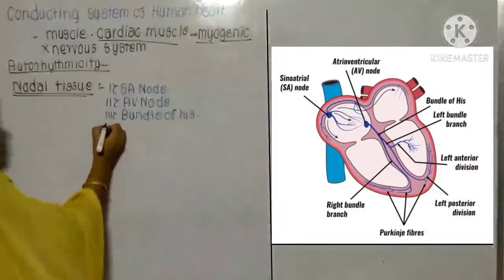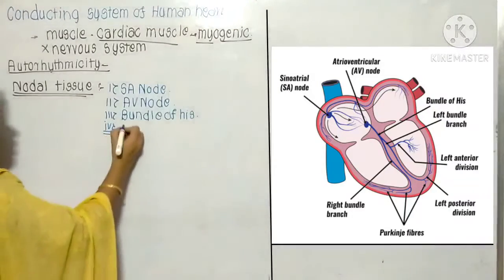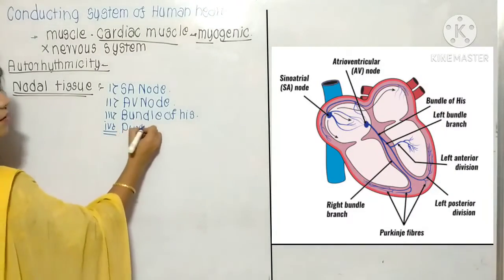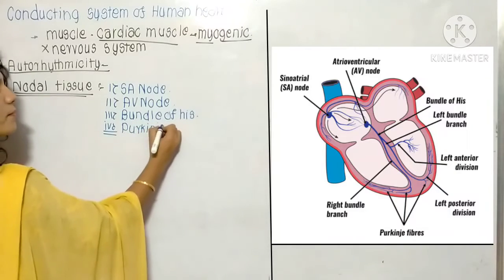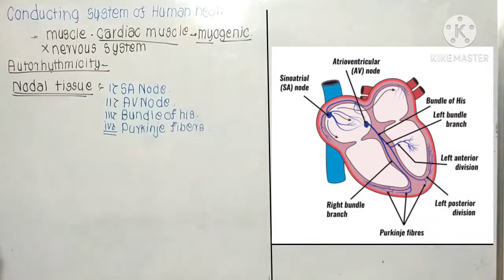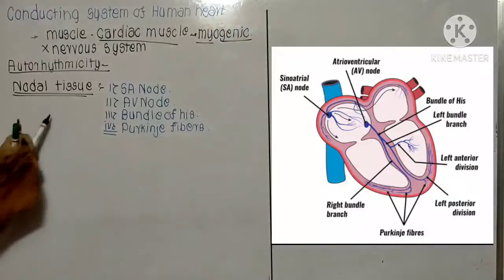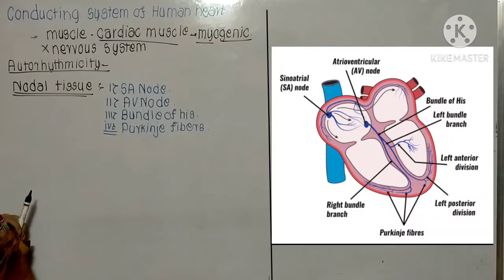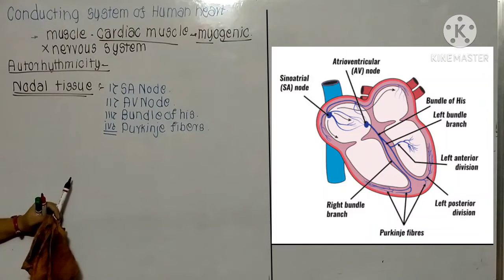And the fourth nodal tissue is known as the Purkinje fiber. These are the nodal tissues which are distributed throughout the heart.